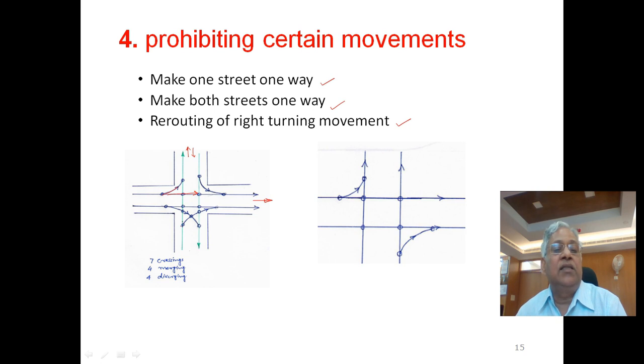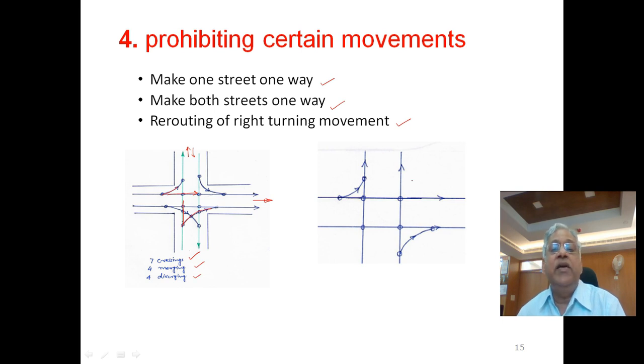From this, it will be left turn and through traffic. So in total, there will be only 7 crossing, 4 merging and 4 diverging movements. So the total number of 32 points is reduced to 15 points, 7 plus 8.